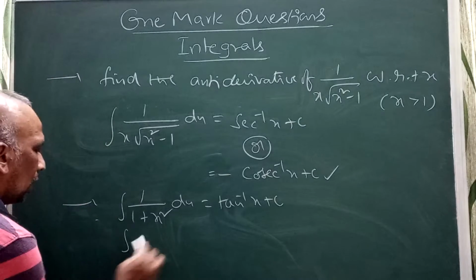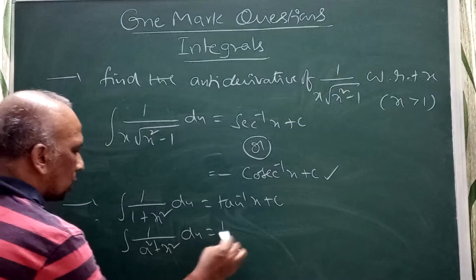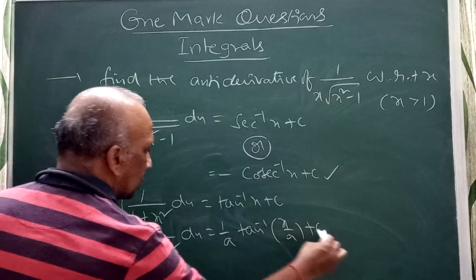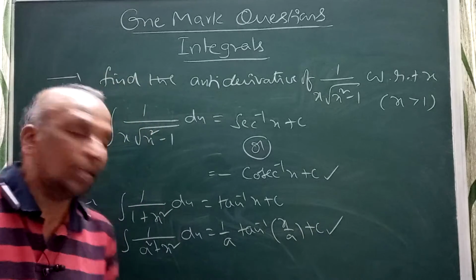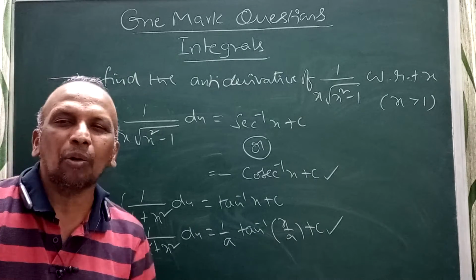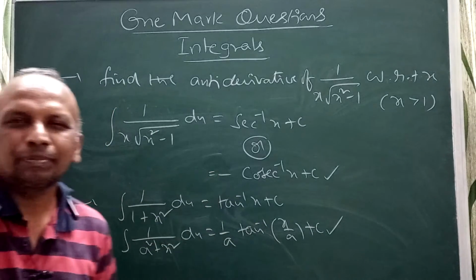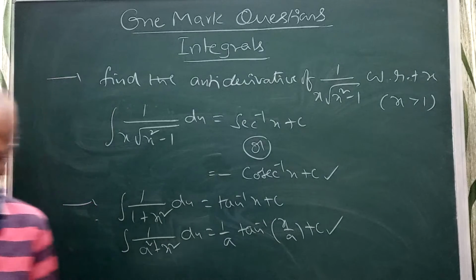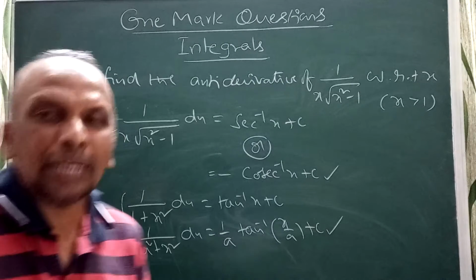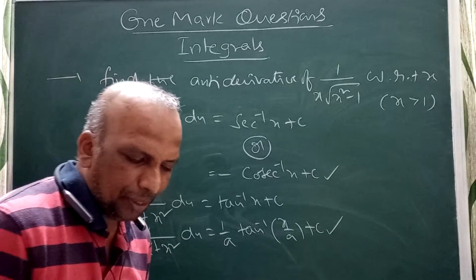If they give the integral of 1 by a square plus x square dx, the answer is 1 by a times tan inverse of x by a plus c. If you remember this, it will be easy to write. These are the questions related to antiderivative that I covered now.